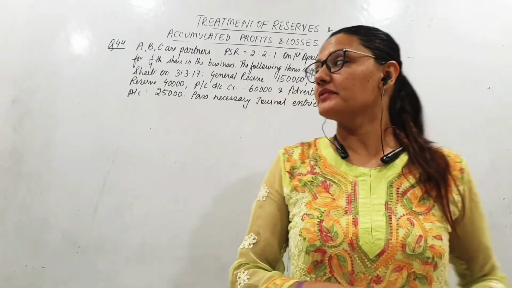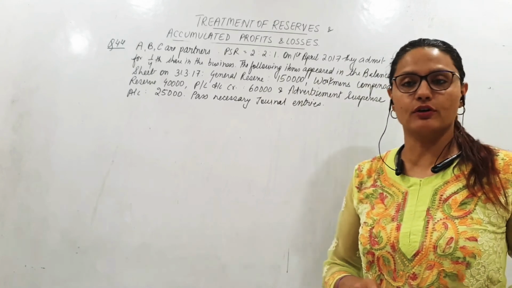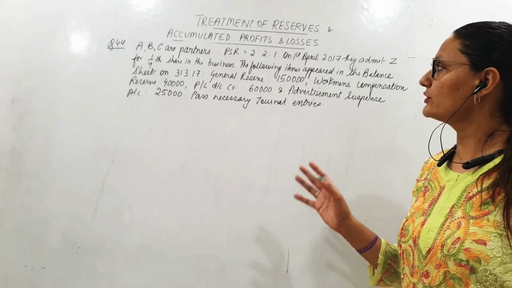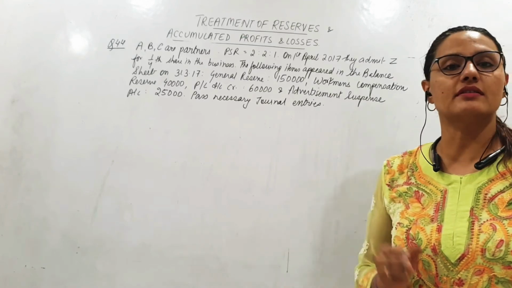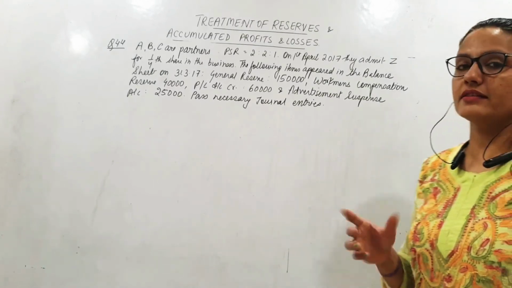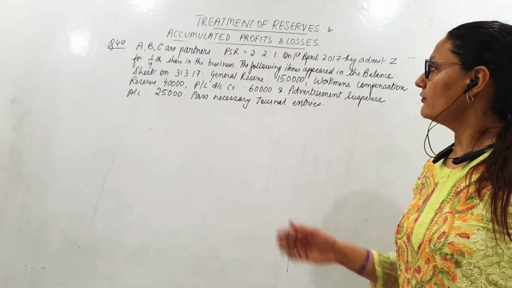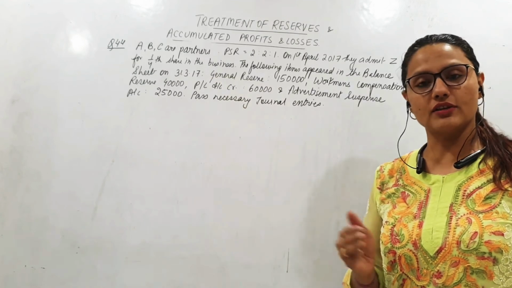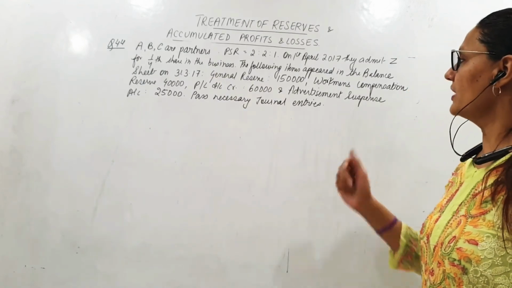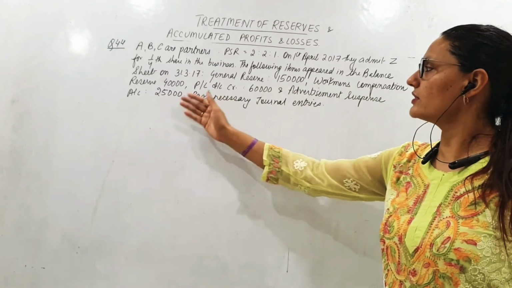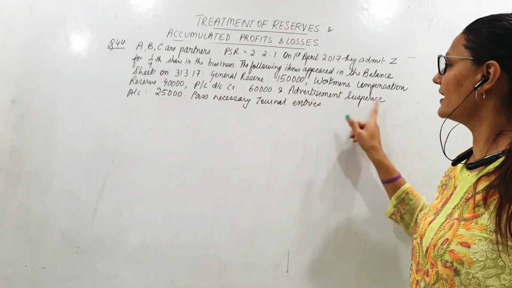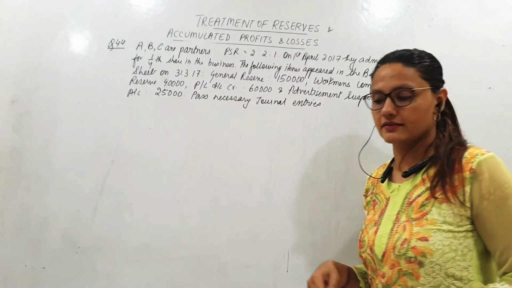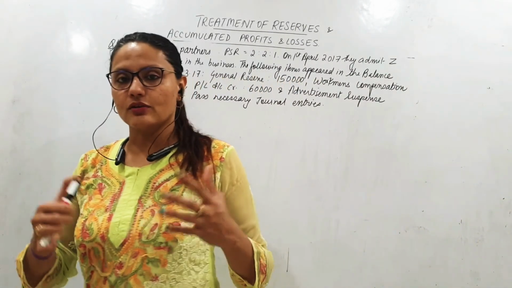The sum reads as, this is question number 44 of BK Goodwill. A, B, C are partners, profit sharing ratio was 2:2:1, and on 1st April 2017, they admit Z for 1/4 share. Following items appear in the balance sheet on 31st March 17, meaning just before the date of admission: general reserve, workmen's compensation reserve, profit and loss credit balance, and advertisement suspense account 25,000. Pass necessary journal entries.